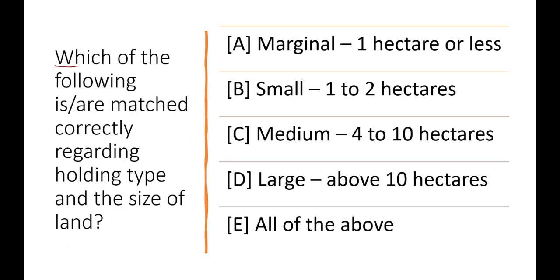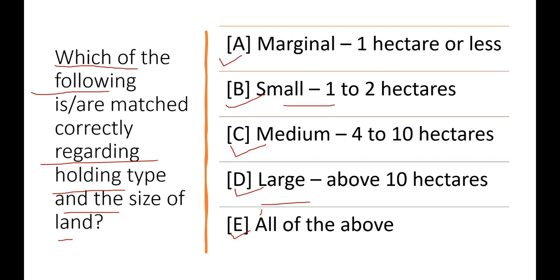Another important question is: which of the following is matched correctly regarding the holding type and the size of the land? Options are marginal, 1 hectare land or less. Second option is small, 1 to 2 hectare. Third option is medium, 4 to 10 hectare. Fourth option is large, above 10 hectare, and fifth option is all of the above. The correct answer will be all of the above, because they are asking which of the following is matched correctly. All of them are matched correctly. Large farm holders have above 10 hectare, medium farmers have 4 to 10 hectare, small farmers have 1 to 2 hectare, and marginal farmers have 1 hectare or less than that.